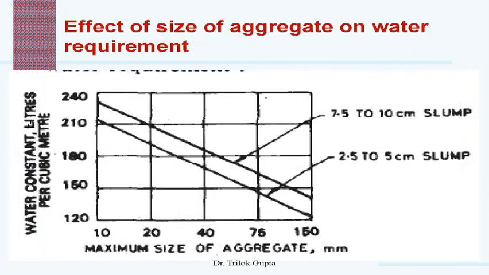Now, this figure shows the effect of the size of aggregate on the water requirement. When we use the higher or maximum size, or we can say the bigger size of the aggregate, definitely we require less quantity of water. But if we use the smaller size of aggregate, that is, we generally use the 10 to 20 aggregate size, then we require much more water as compared to when we are using the 40, or we can say the 60 aggregate or 100 aggregates.